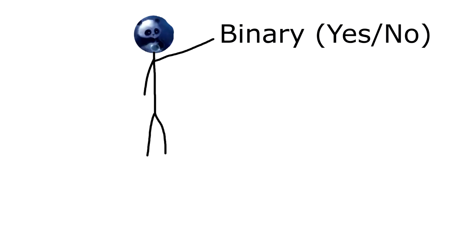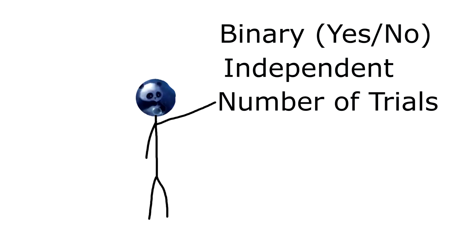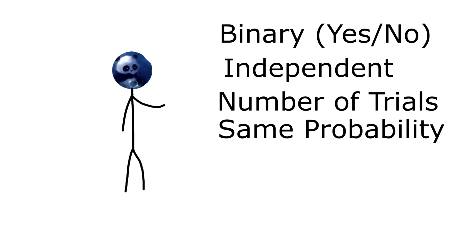So first, let's confirm if the situation follows a binomial distribution. Looking at the binary outcomes, it can be established that taking the medicine as prescribed is considered the success of the situation, and doing the opposite is the failure. The events are also independent, as one's choice in taking medicine doesn't affect the outcome of another. The number of trials is also a set number, since 5 people are being selected as a sample. And finally, the same probability is seen for each trial, being that the probability for a person taking the medicine as prescribed is 0.54, and this value stays constant. So looking at all of these confirms the BINS requirements.